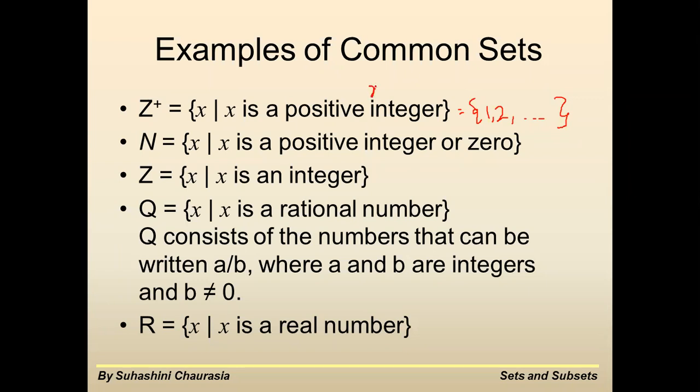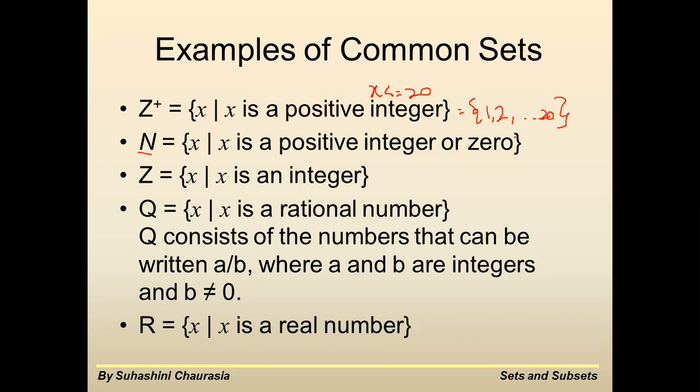Along with this, if I say x is less than or equal to 20, x such that x is a positive integer and x is less than or equal to 20. If I say it like this, then I'll say 1, 2, 3, 4, and the end value will be 20. Okay. N, capital N, which is a label, x such that x is a positive integer or 0.